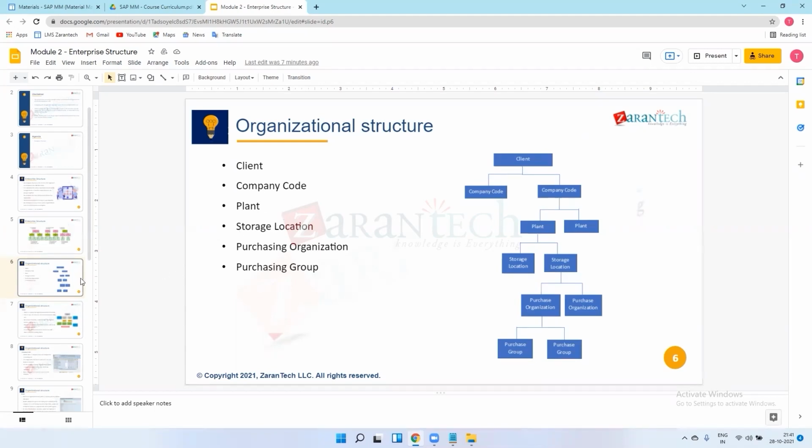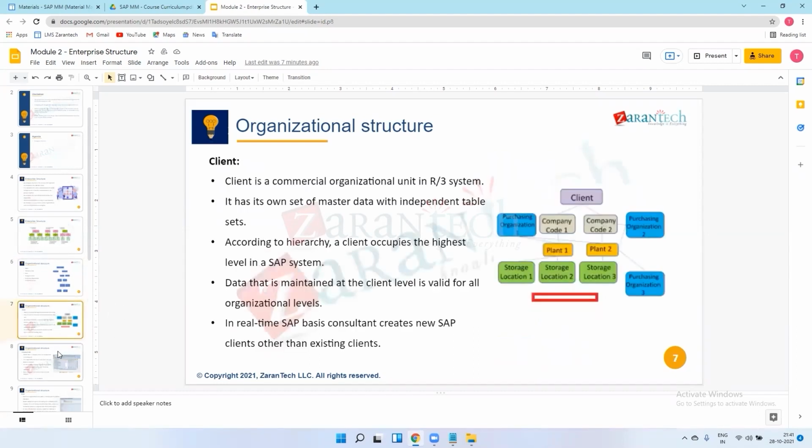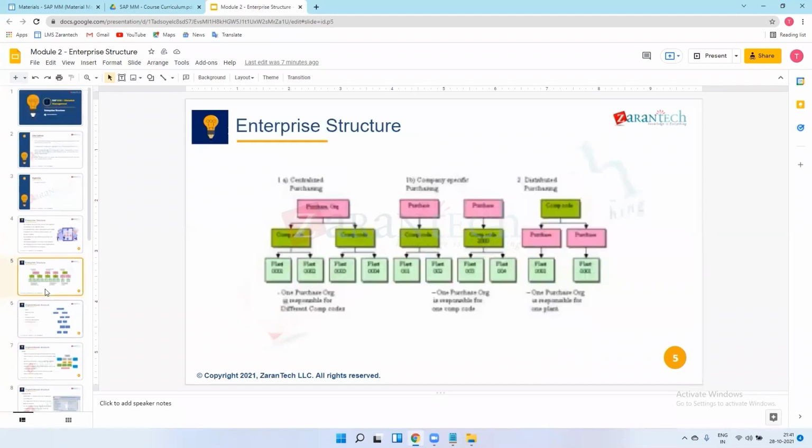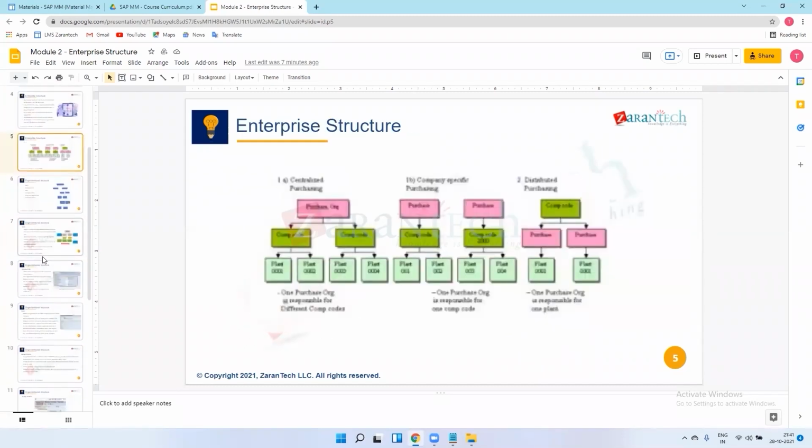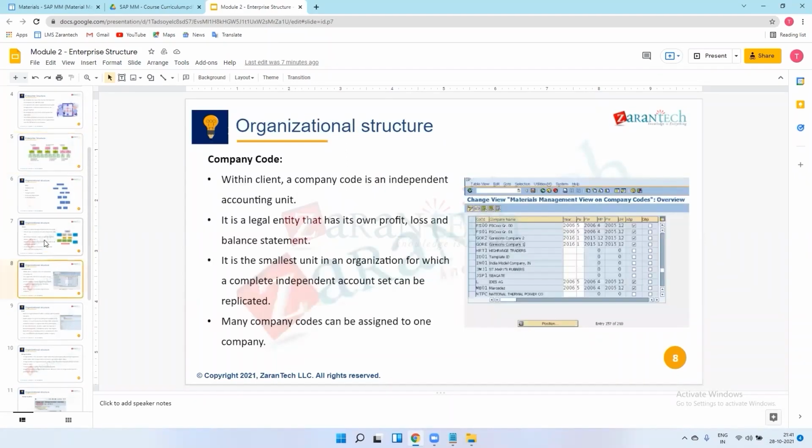This theory is just for our information, and after this training, you will get to know that this theory doesn't have any meaning. We just have to focus on the practical. Everyone will ask you how to create a company code. No one will ask you for the definition of a company code. So our focus is on practical. But if you feel anything theoretical is important, tell me, please.